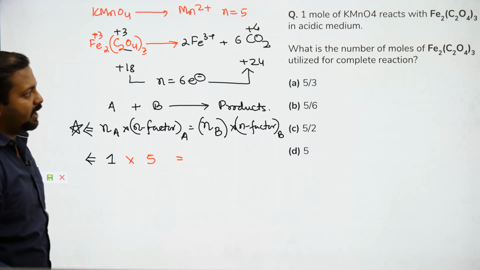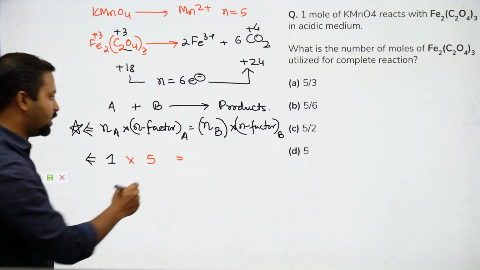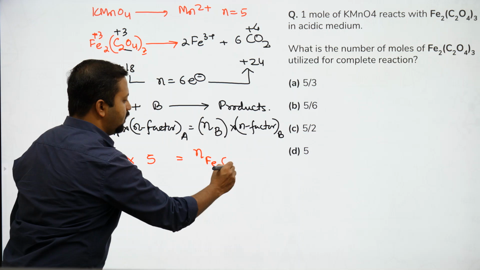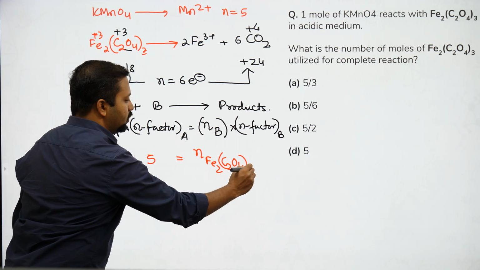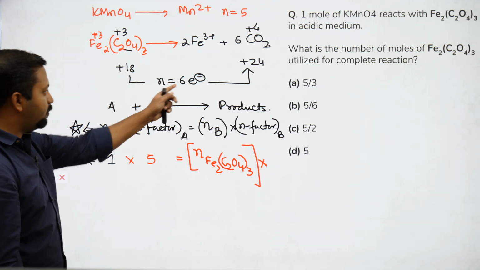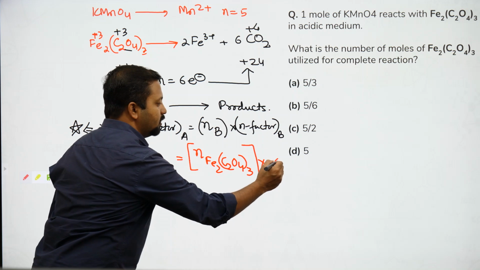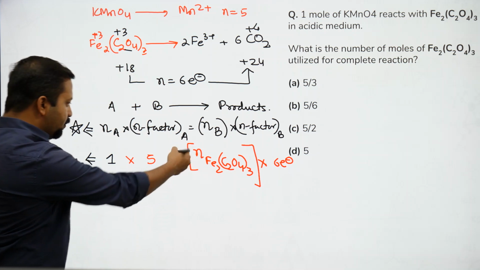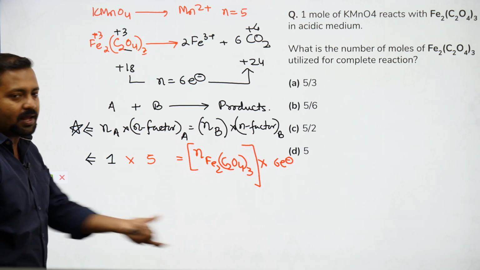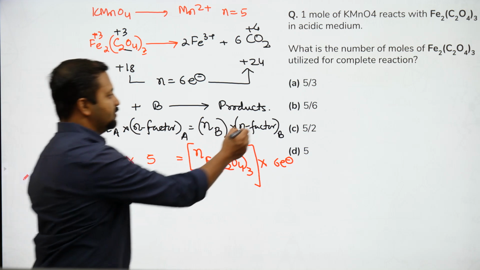Fe2C2O4 whole thrice. So this is the number of moles of Fe2C2O4 whole thrice. What is its N factor? कितना निकाला हमने? 6 electrons का loss हो रहा है. So how many moles of this is required for complete reaction? 5/6.